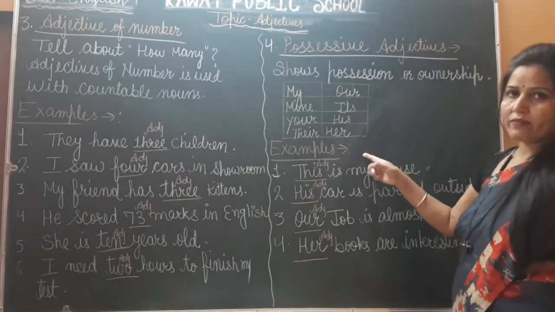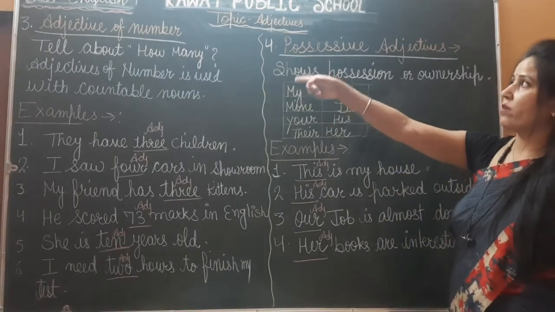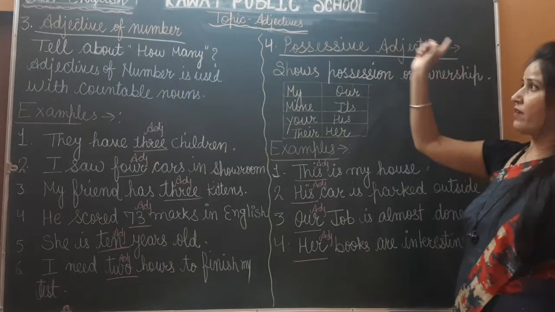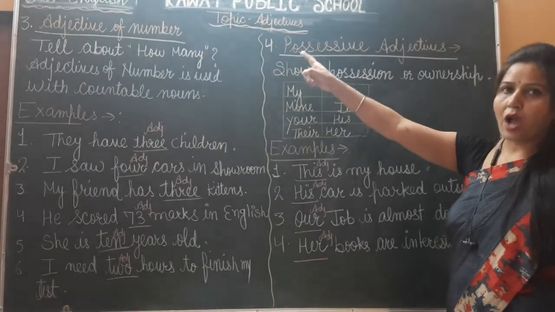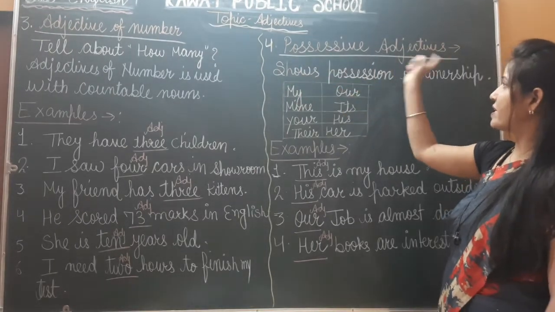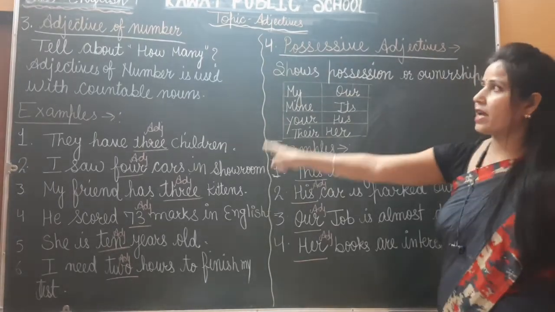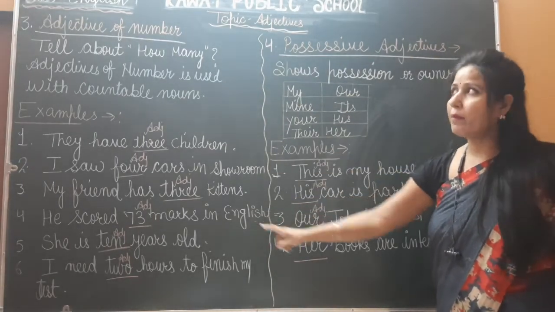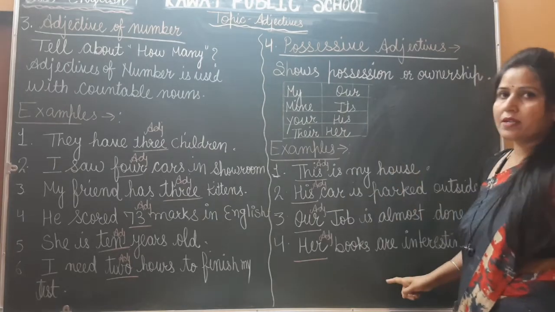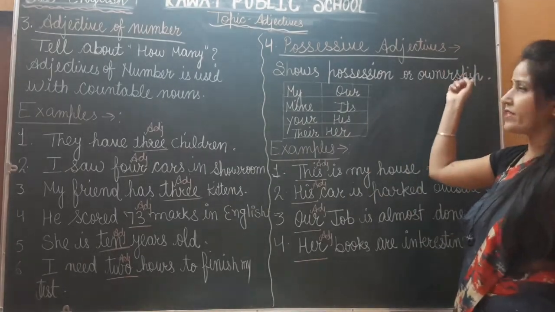So I think you have understood adjective of number and possessive adjective. Adjective of number tells about how many, and possessive adjective shows possession or ownership. Okay, so these are examples of adjective of number, and these examples are for possessive adjective.